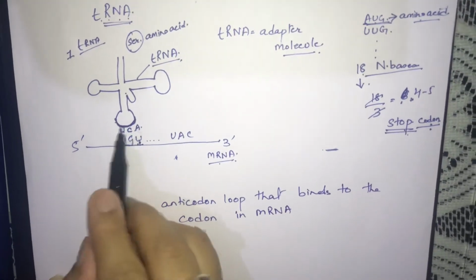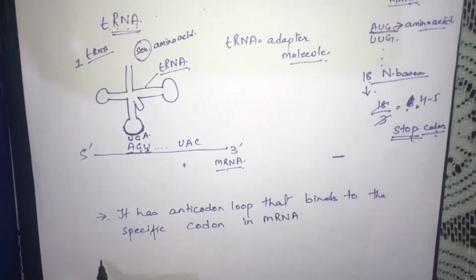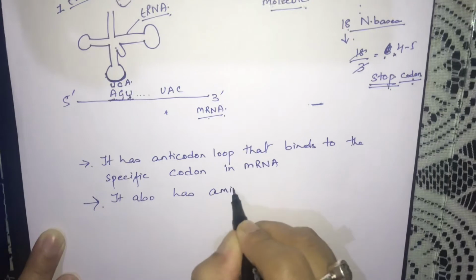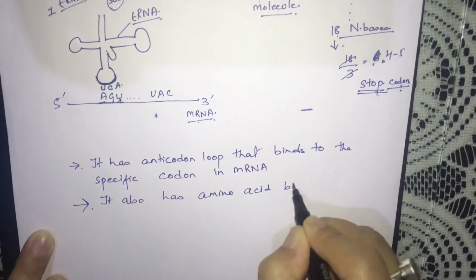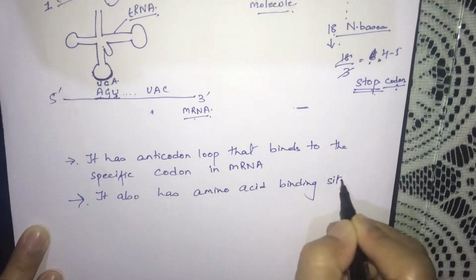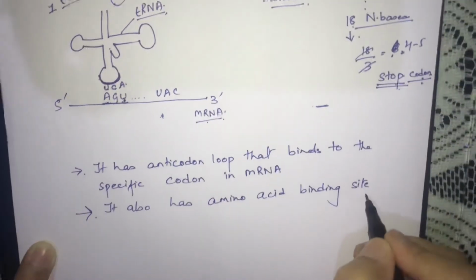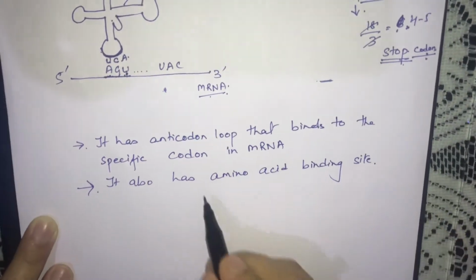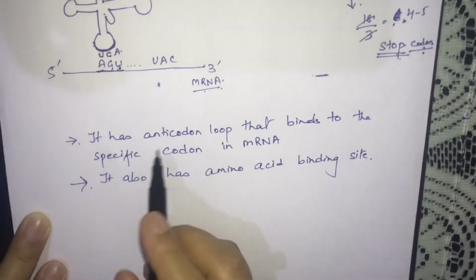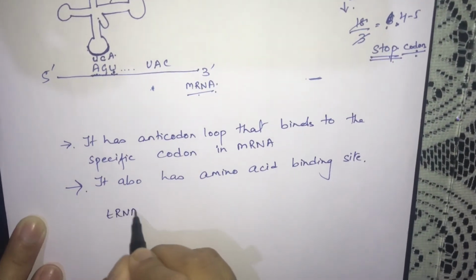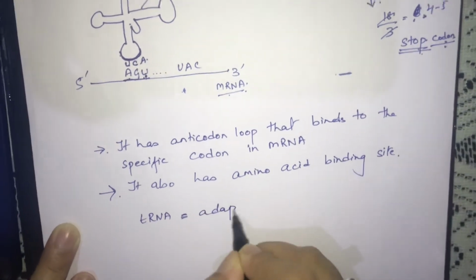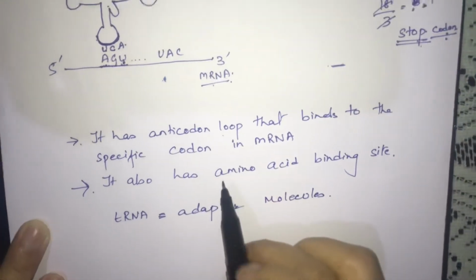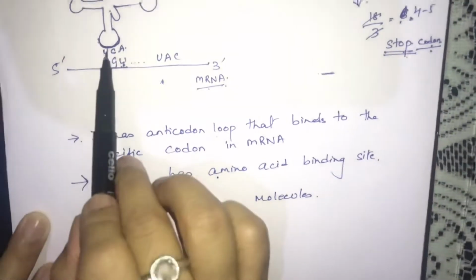And number 2, it also has an amino acid binding site, the place where the amino acid gets bound, after the anticodon loop and codon form the bond. So that's why the tRNA is also called an adapter molecule, because it is binding two things at a time.